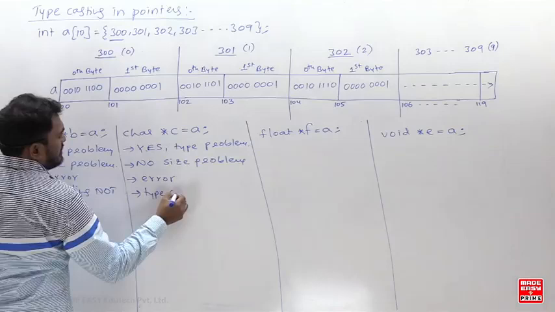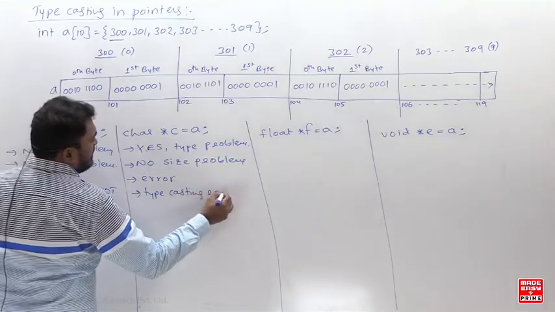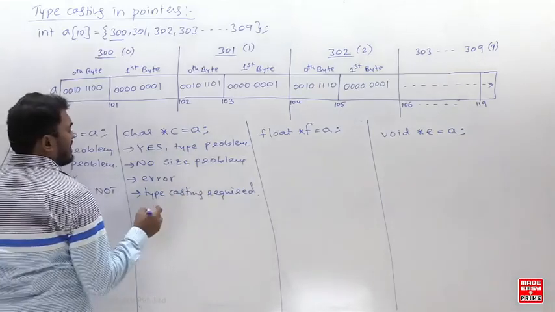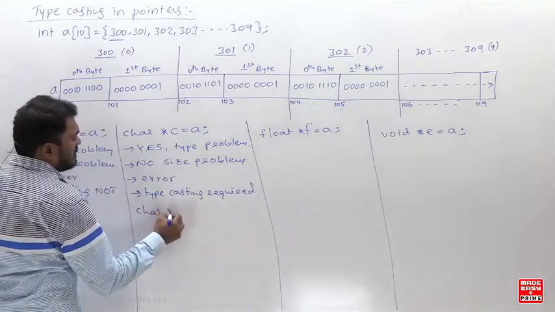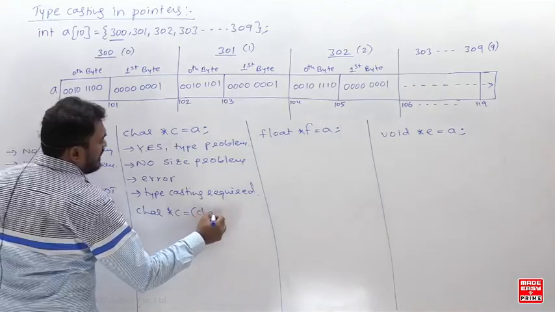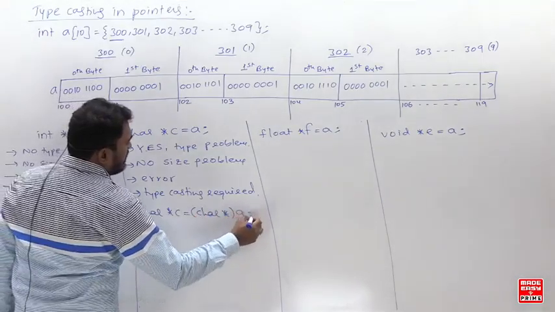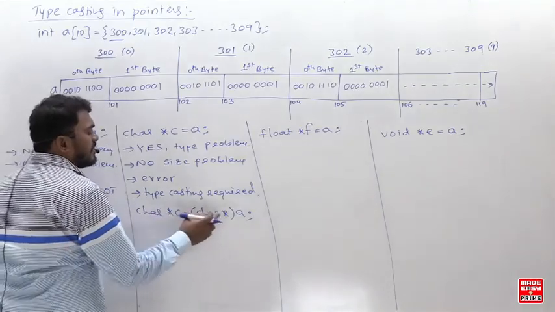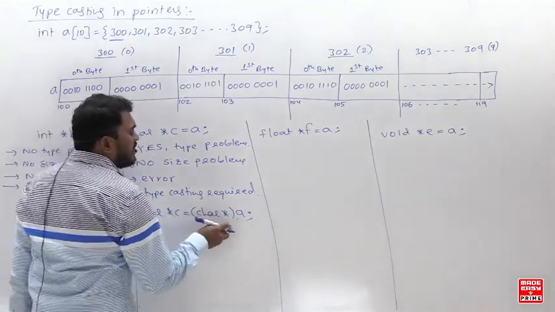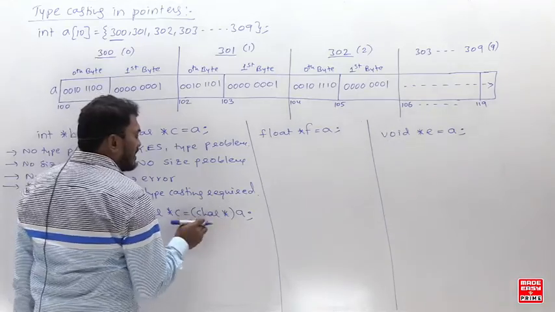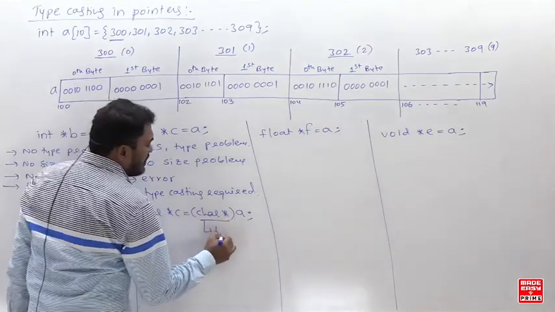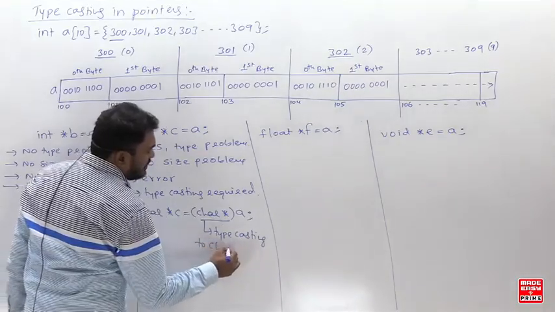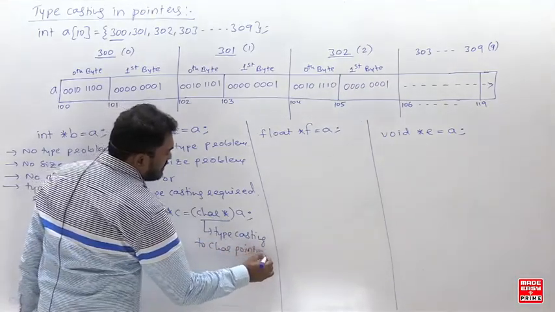Typecasting required. So please understand, typecasting is required. So how are you going to do the typecasting here? Character star C equal to character star A. This is how you are going to do the typecasting. Listen here: character star means you are typecasting to a character pointer.